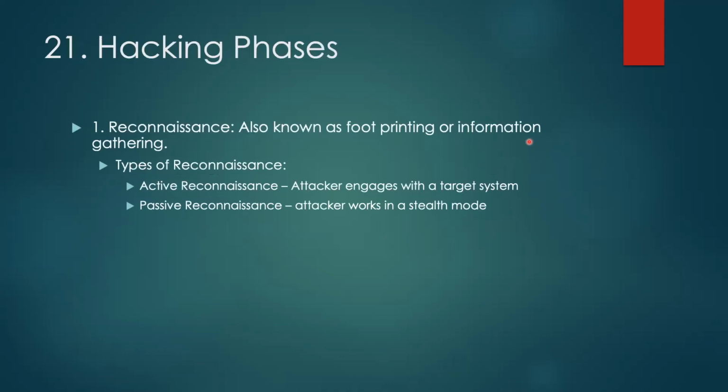Now comes, what are the hacking phases? Hacking also has different phases. The first one is the reconnaissance phase, also known as footprinting or information gathering, where we are trying to gather as much information as possible about our intended system. And there are two types of reconnaissance. First one is active reconnaissance, where the attacker basically engages with the target system to gain information about that particular system or network.